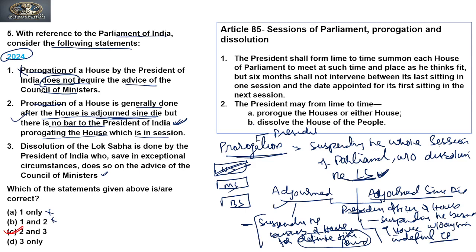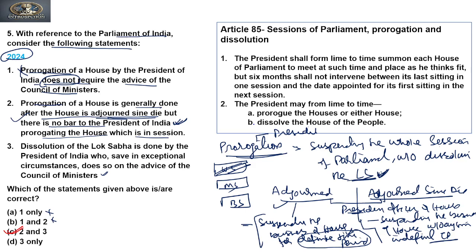But when the adjournment is called, the members are clear that after lunch, after half an hour, or after tea we should be meeting. But when the adjournment sine die is done, it means the suspension of the business of the house for an indefinite time period. It is only the presiding officer who can call for the reassembling or summoning of the house.